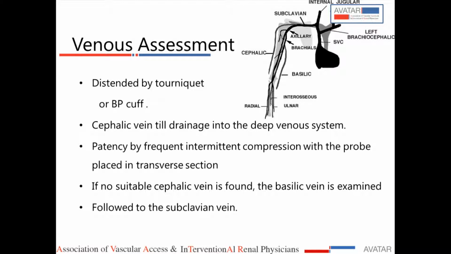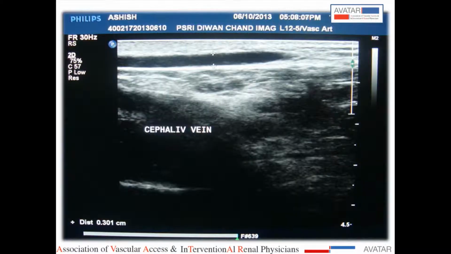By palpation you can mark them, or with ultrasonography you can see the tracing, from where the veins are arising, and what their diameter is. You can press the probe in between and see whether they are patent. Is there any luminal thrombus? Is there a straight segment? How deep are they from the surface? So a lot of things you can study with the help of a Doppler.